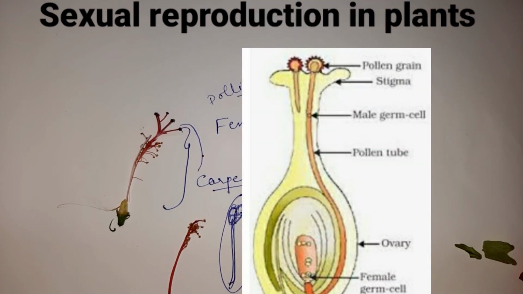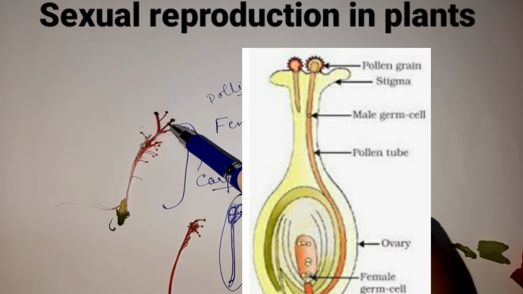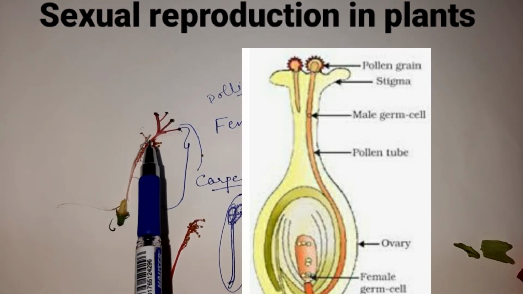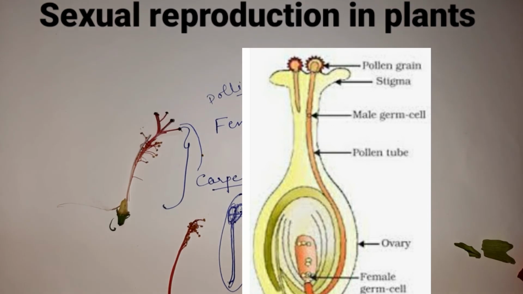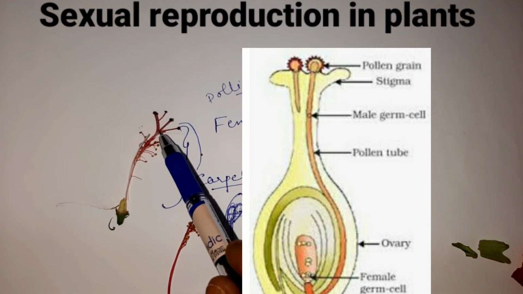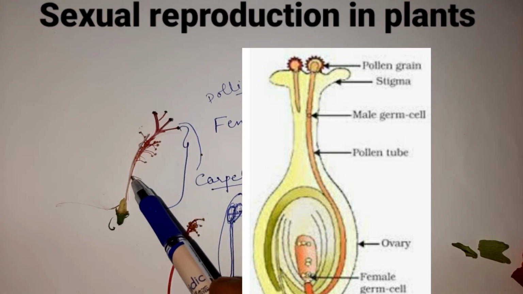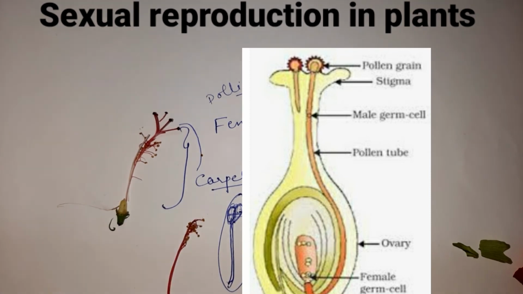Now, when the pollen grains fall on the surface of the stigma, it produces a pollen tube, children. Once it develops a pollen tube, the inside of the tip of the pollen tube contains male cells, children. These tubes grow down the style to reach the ovules. So once the pollen grains fall on the stigma, they develop a pollen tube and start moving down to reach the ovules. And ovules are found in the ovary.